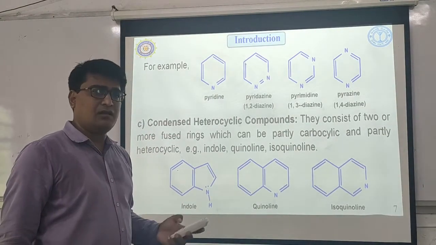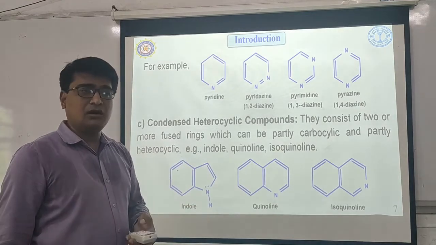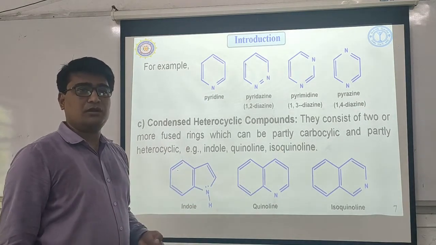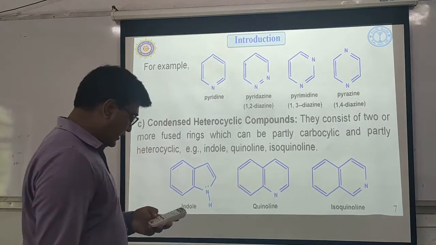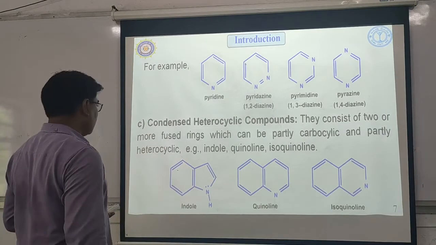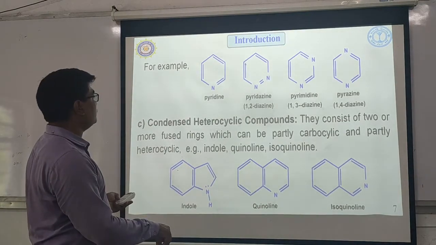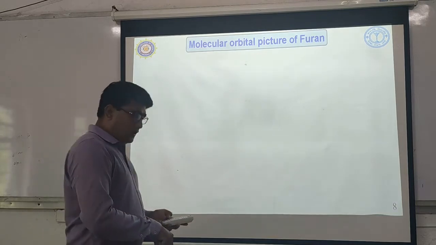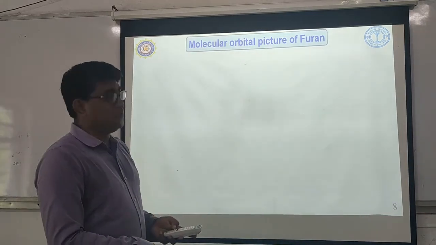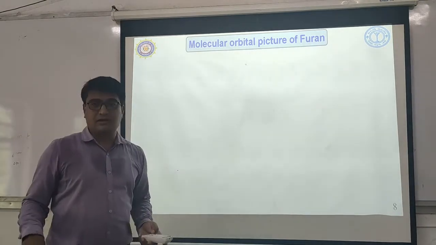Now in the literature, if you go through the books, you will find so many heterocyclic compounds with large classification. But as you are at preliminary level, we have restricted the classification for only introduction of few compounds. Then, molecular orbital picture of furan. So we will start with 5-membered heterocyclic compounds.